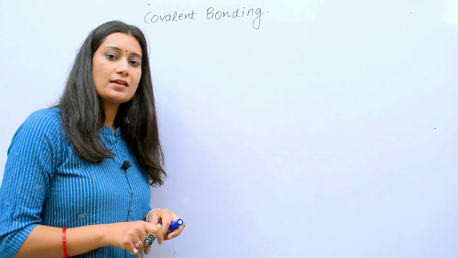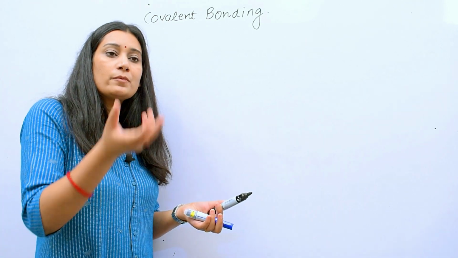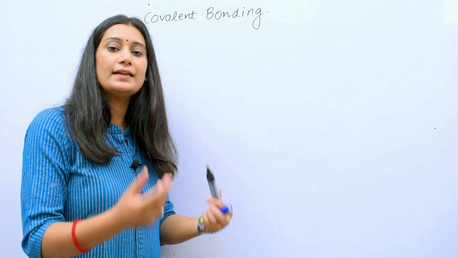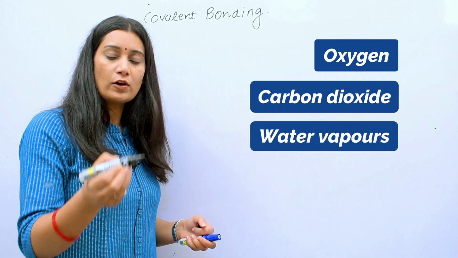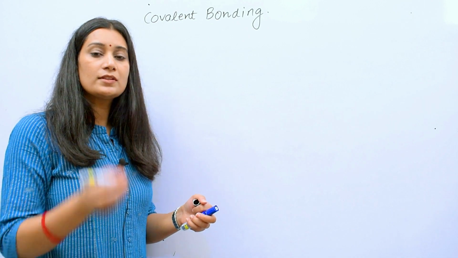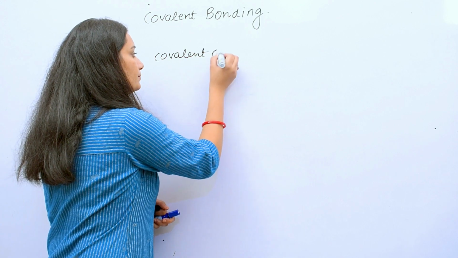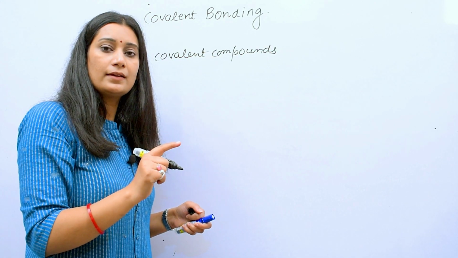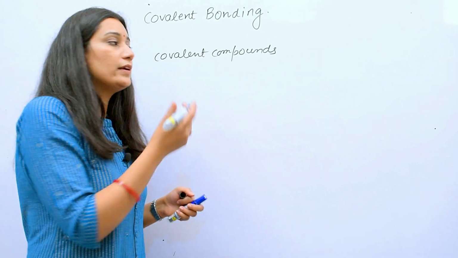Before we begin the class, just take a couple of breaths. Think about what you are breathing in and what you are breathing out. What is the stuff that you are inhaling and exhaling? If you are thinking of oxygen, carbon dioxide, water vapors, nitrogen, then certainly you are into today's topic. So these compounds are actually the covalent compounds, and covalent compounds are formed by covalent bond. So certainly these are the molecules which are made up by the covalent bond.